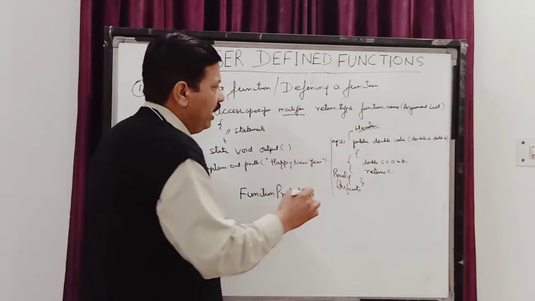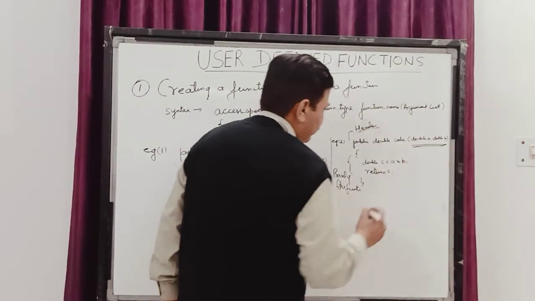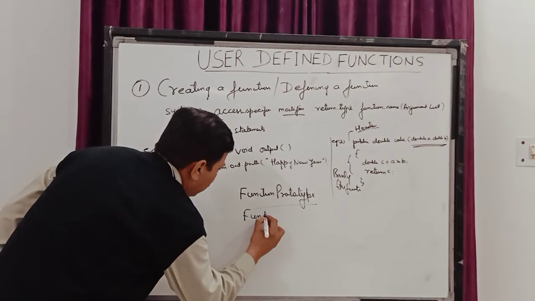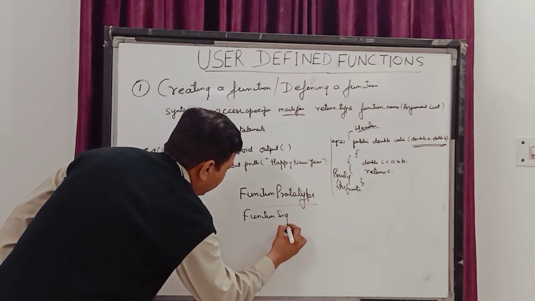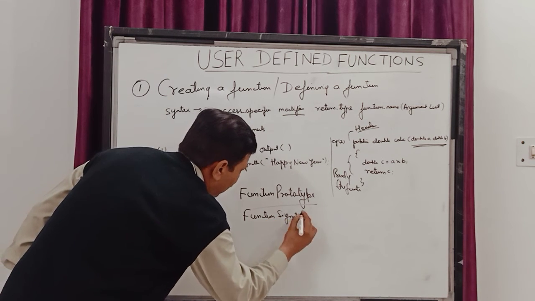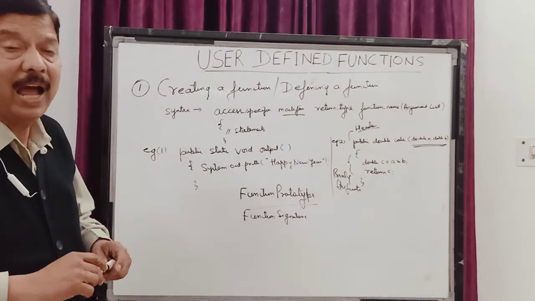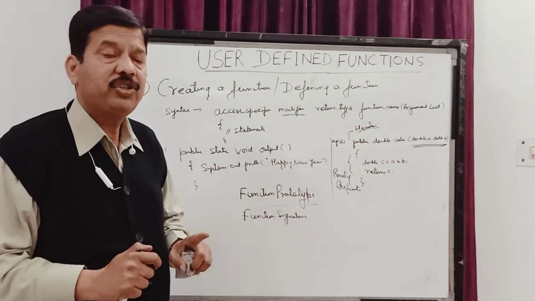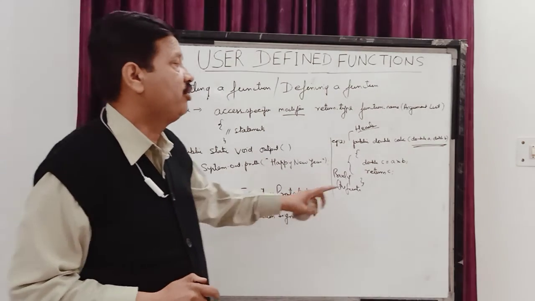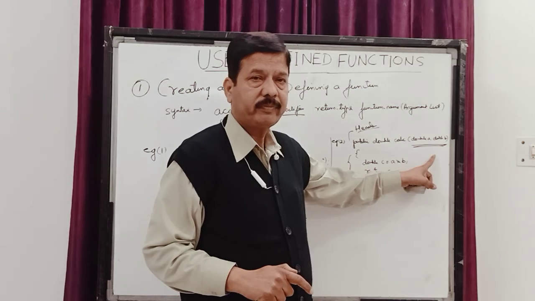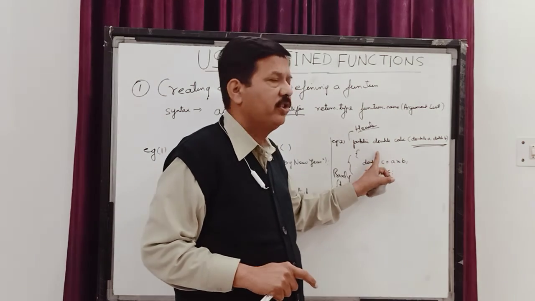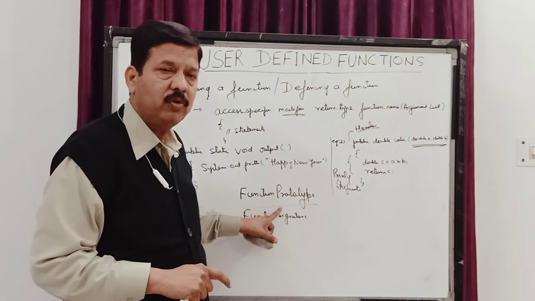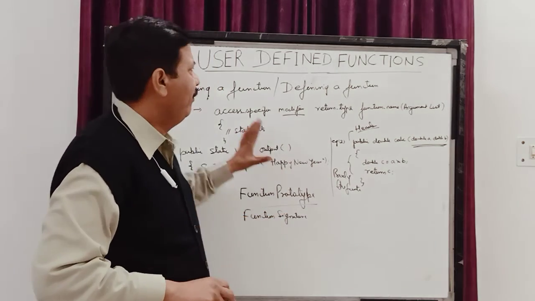And there is one more thing, children. This parameter list is also called the function signature. So you have a function prototype, which is the complete first line of the function definition, and the function signature is the list of parameters enclosed within parentheses in a function prototype. So the function signature is a part of the function prototype. So is it clear, children? Now the definition part is clear.